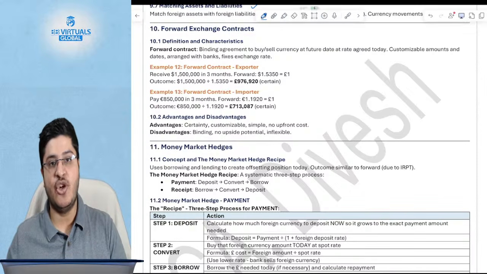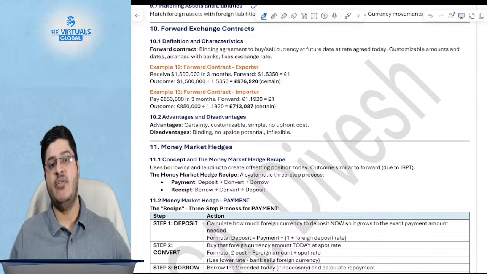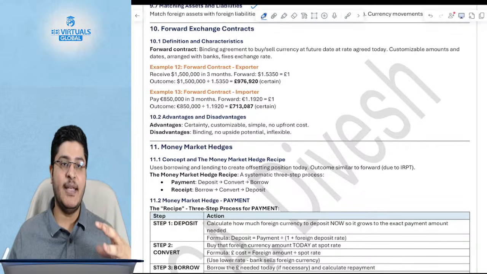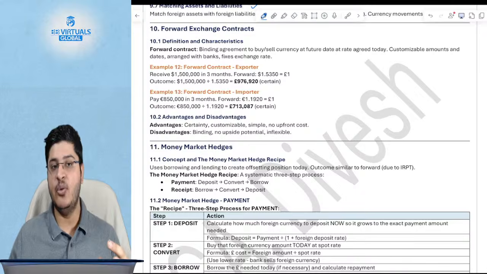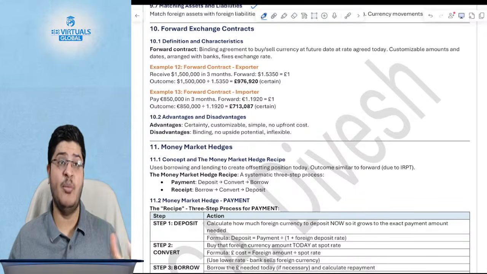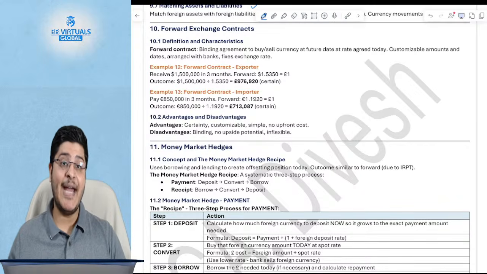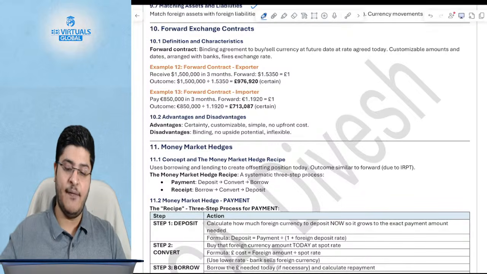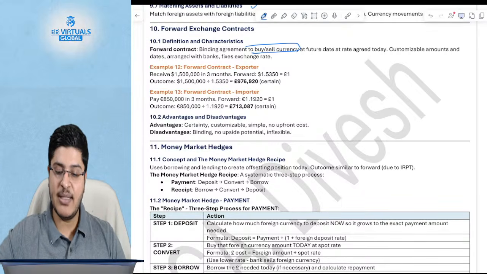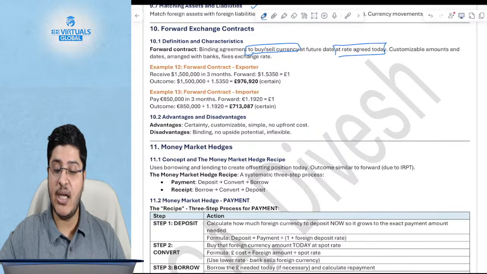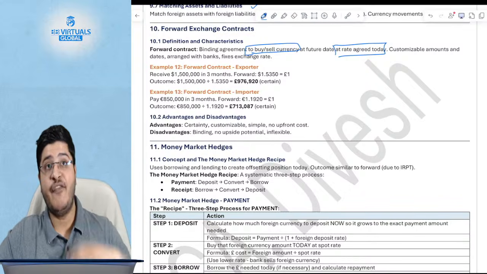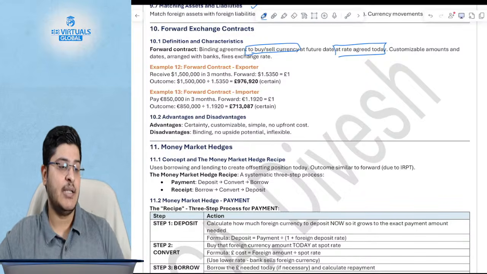What are forward exchange contracts? Basically, it is a type of contract which you enter into with a bank, and you say: I'm getting into an agreement with you. This is the amount of foreign exchange that I am to receive in a few months, or that I am to pay in a few months, and I want to fix the exchange rate with you today itself. So it is an agreement to buy or sell the currency at a rate which is agreed today itself. There's an example given, and this is of course at a forward rate which will be different from the rate that is quoted today.